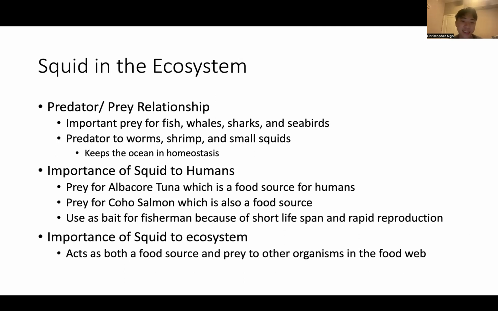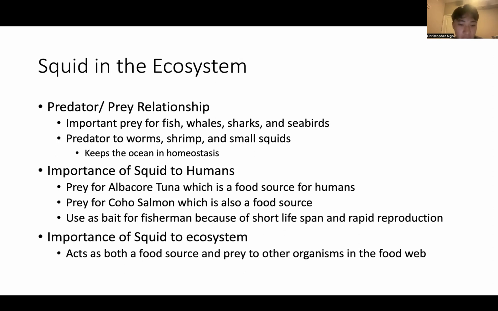Okay, importance of squid to humans. It's basically a very commercial fishing food source. So like we eat albacore tuna and coho salmon, which is a food source for humans. And the reason that the squid is able to be used is because it has a short lifespan and rapid reproduction. So it's used as bait for fishermen, commercial fishing.